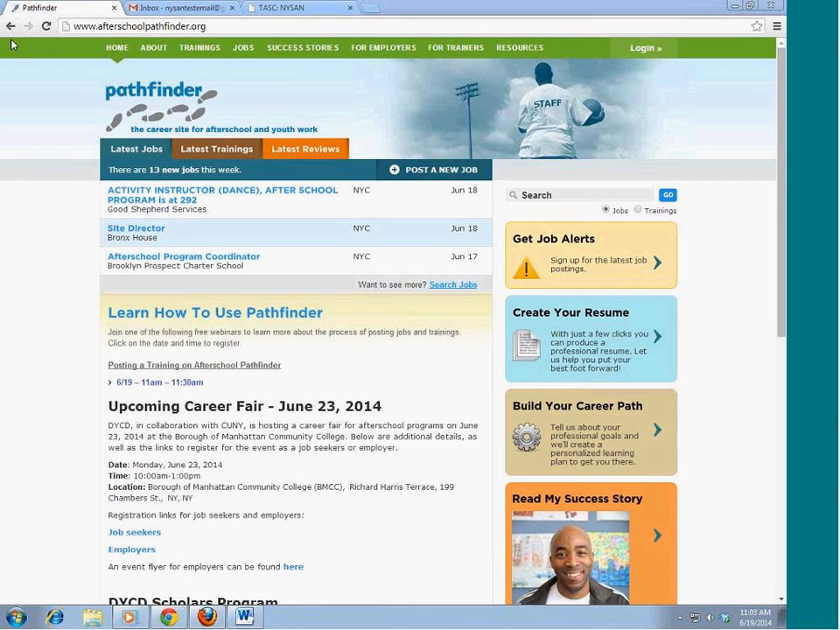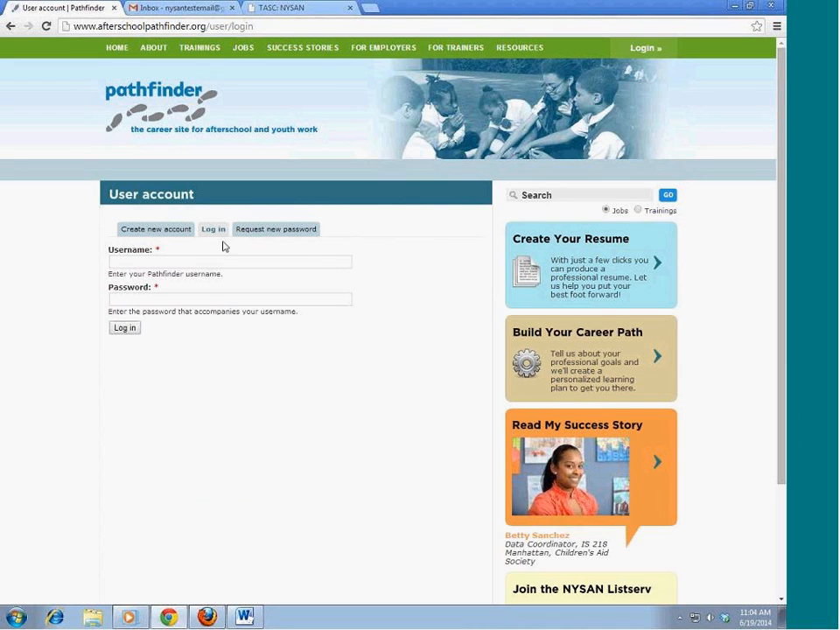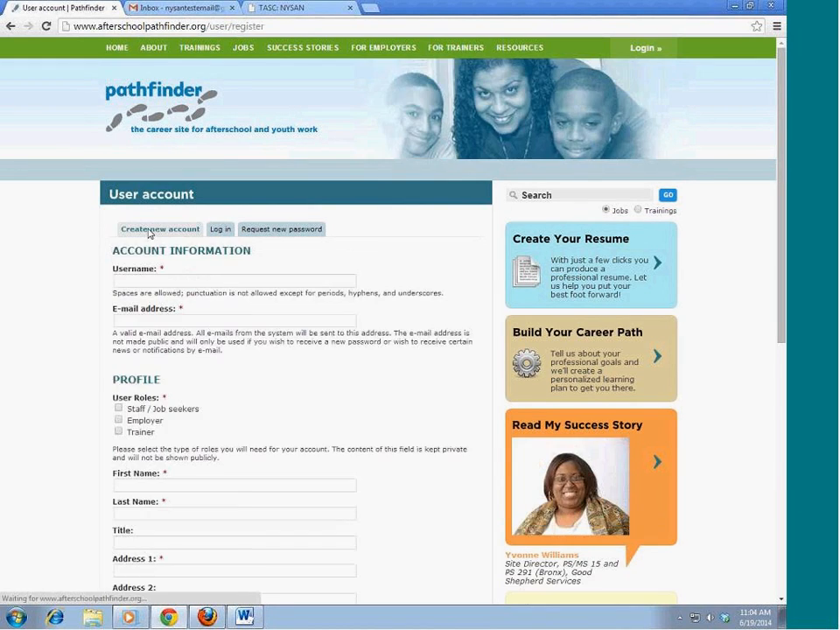Okay, so this is Afterschool Pathfinder, and it's located at www.afterschoolpathfinder.org. Here on the top right-hand side, there's a section for login, and that's where we're going to get started. You may already have an account, but we're going to create a new one today, so you'll select Create New Account. Let's go with that, and say Test Account. You'll see here that spaces aren't allowed in your username, and you can use punctuation such as periods, hyphens, and underscores, but that's all.